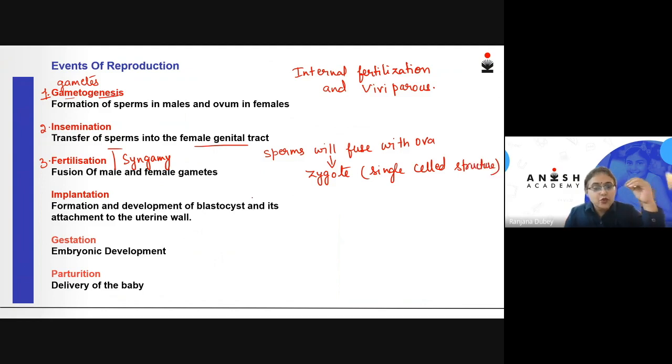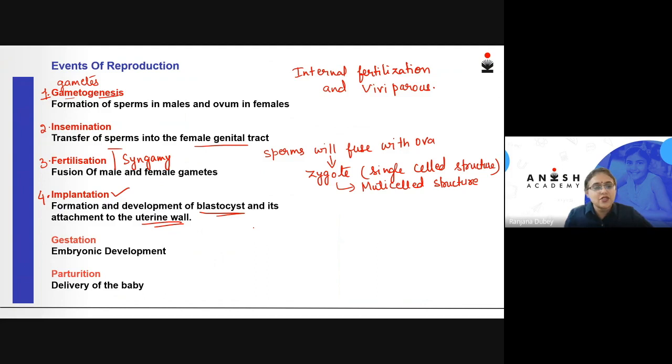Now, this zygote, which is a single cell structure, will eventually give rise to a multi-celled structure, which will finally get implanted into the female uterus for further development into a complete embryo. This multi-cell structure develops into a thing called blastocyst, and finally the attachment of this into the uterine wall is called implantation. The formation and development of blastocyst and its attachment to the uterine wall is called implantation, which is the fourth event in reproduction.